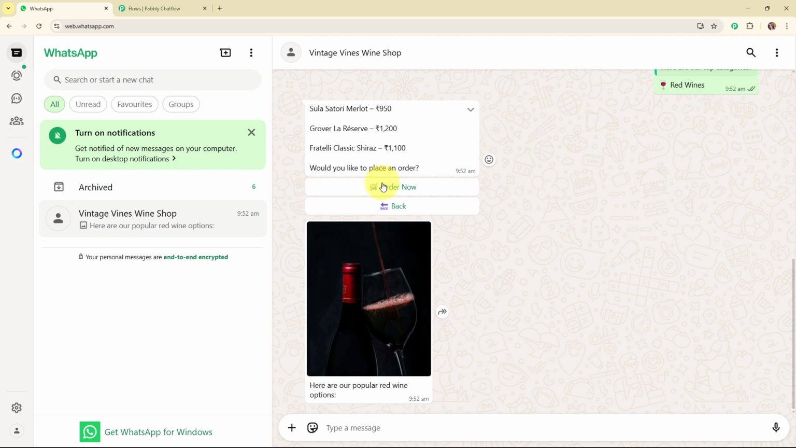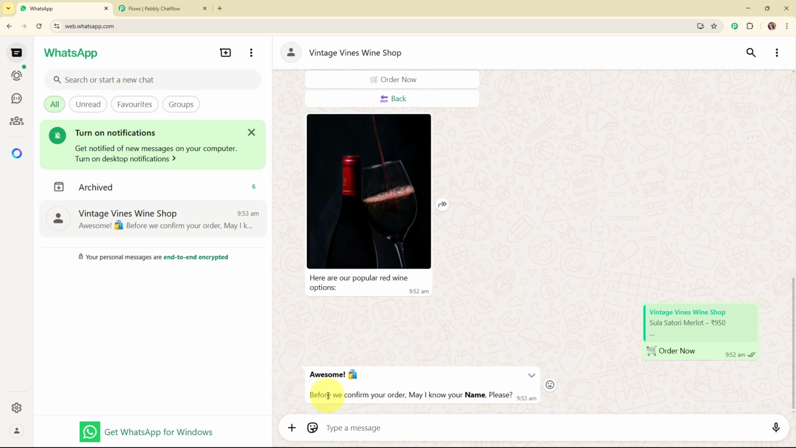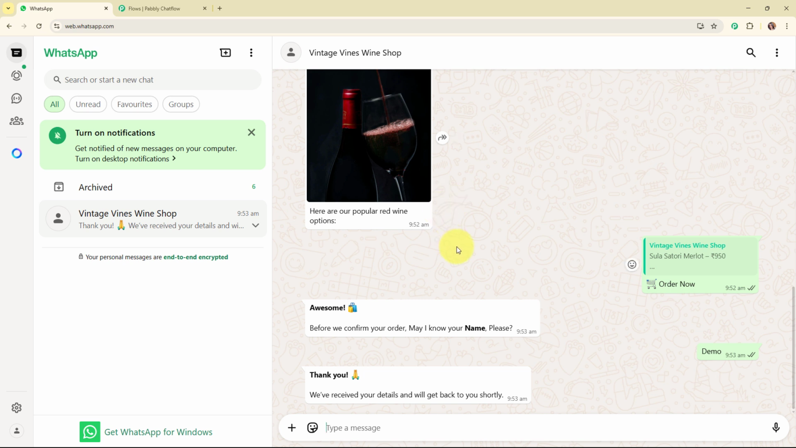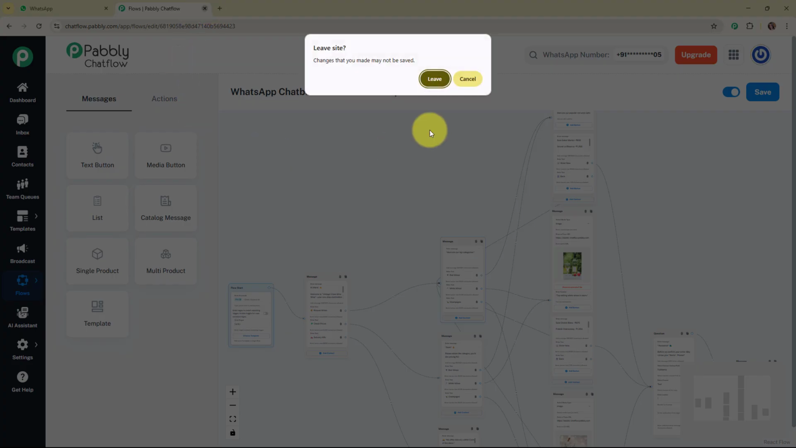Here let's click on this order now. Then it says, awesome, before we confirm your order, may I know your name? Here I'm going to give a random name. And it says, thank you, we have received your details and we'll get back to you shortly. With this, we have successfully seen the working of this chatbot that I've already created using Pabbly Chat